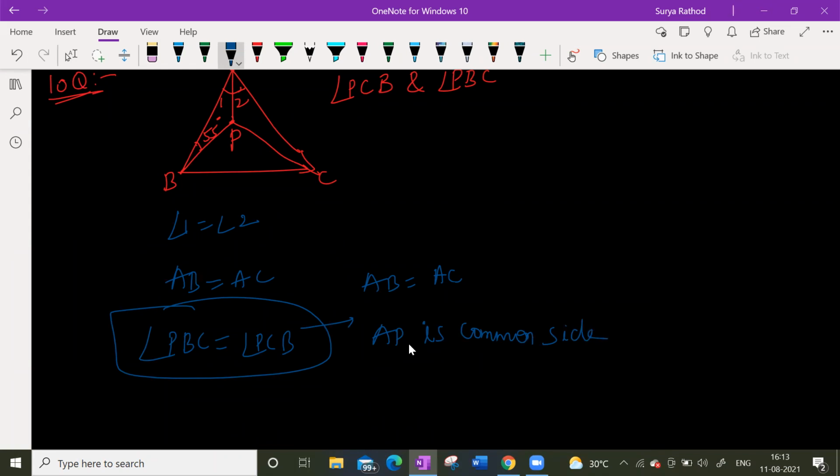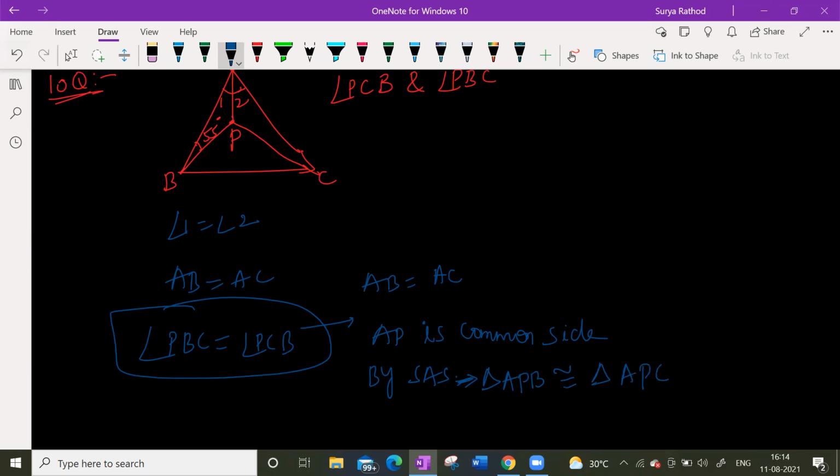AP is the common side. So by using SAS, side-angle-side property, I can say that triangle APB is congruent to triangle APC.